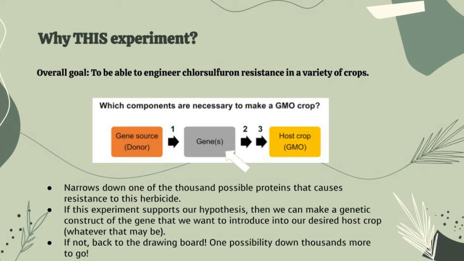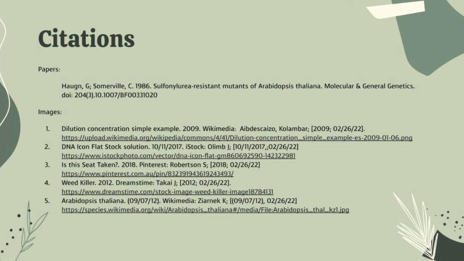If our prediction holds true, we will be much closer to identifying the exact gene that encodes for this resistance. Once we get this genetic construct, we can transfer this gene to a desired host crop, whatever that may be. If our prediction is false, then our hypothesis is refuted, meaning it is likely that another enzyme interacts with chlorsulfuron and not AHAS. This means that we would have to go back to the drawing board, which would involve finding evidence of other enzymes that could be involved in this process rather than AHAS.